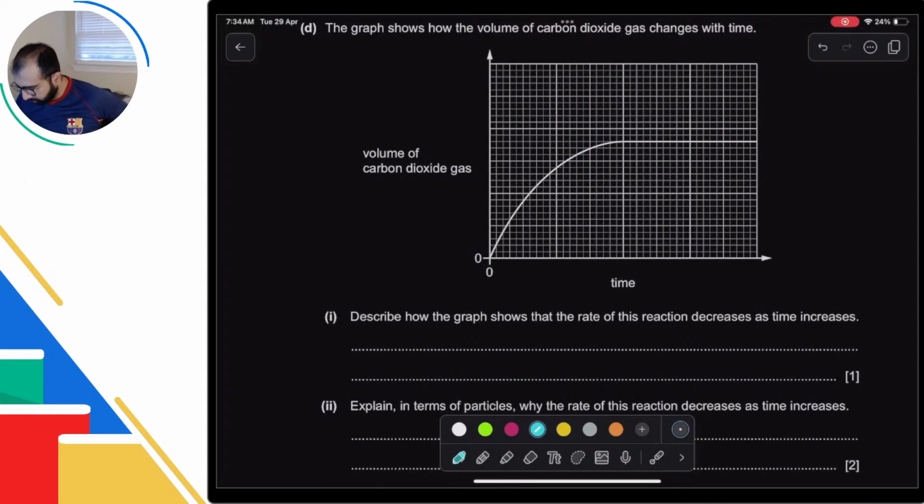Describe how the graph shows that the rate of reaction decreases as the time increases. For this question, how do we know that? The answer is pretty straightforward. The gradient of the graph decreases. Because the gradient decreases, that shows that the rate of reaction is decreasing. You can talk about the gradient or slope, whichever word you prefer.